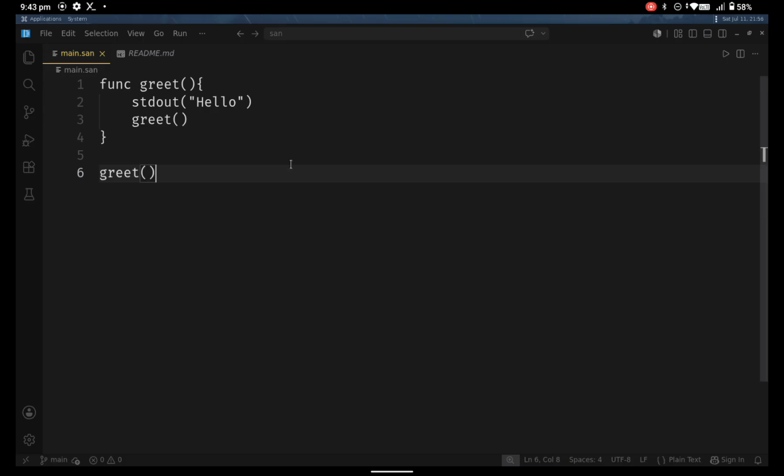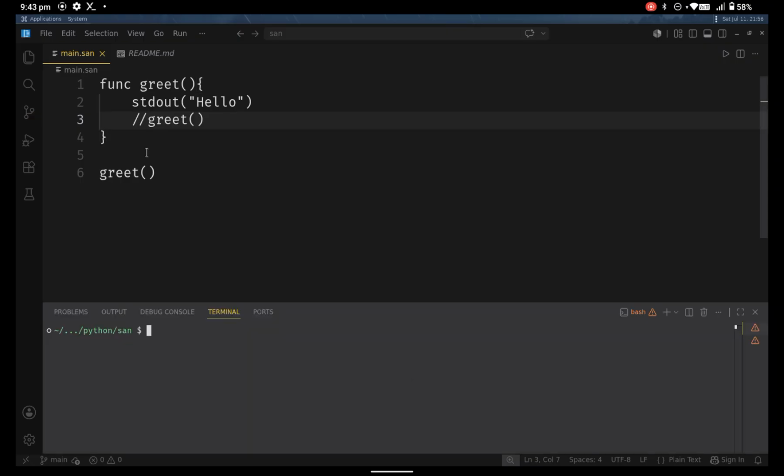So first of all, let's make a program in San. Here we have a function that greets us. San also has comments, which have both multi-line and single-line comments. We are gonna implement the single-line comments first, and let's run this command.